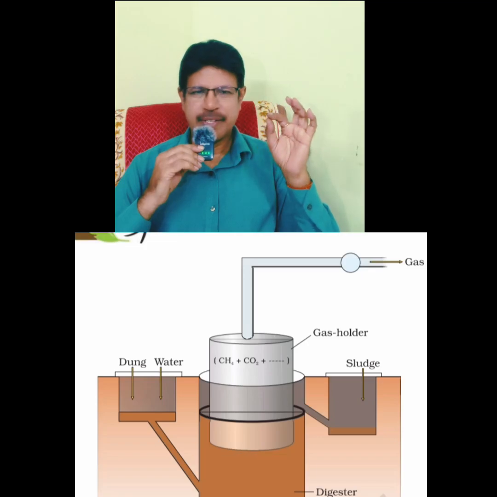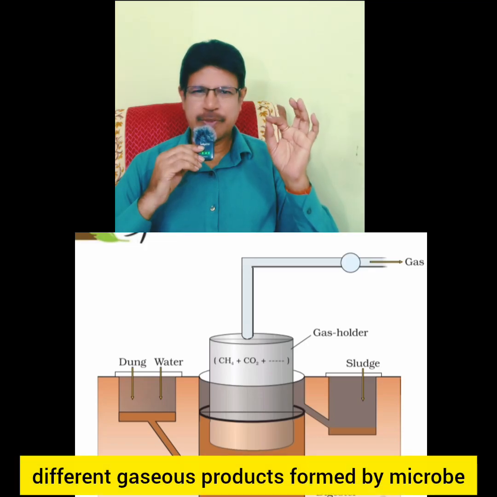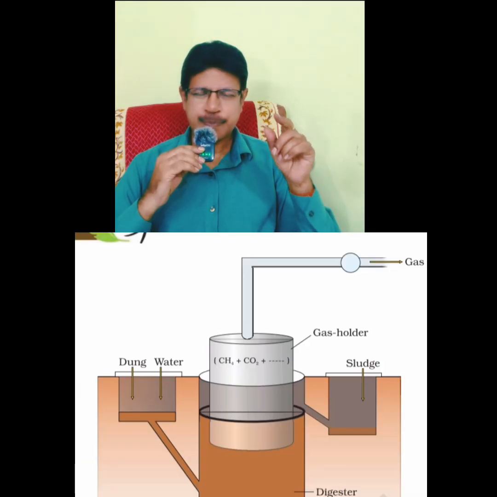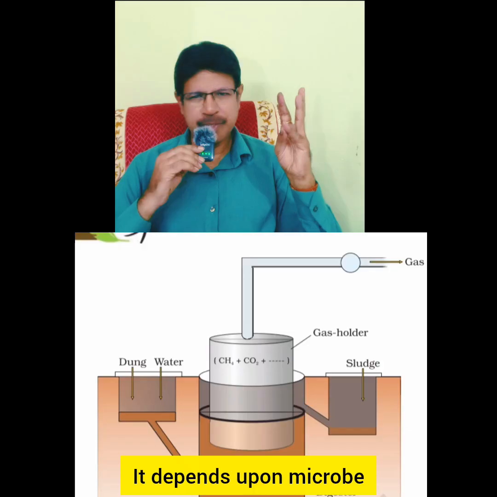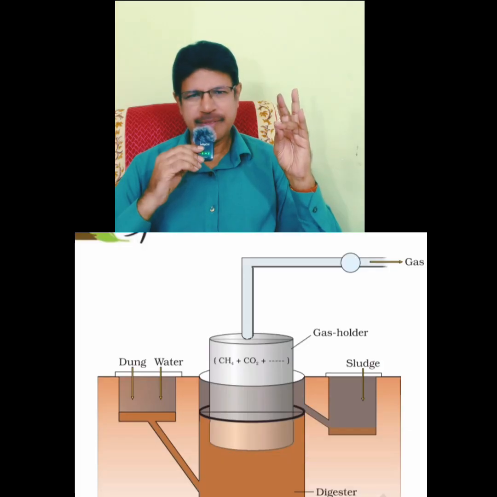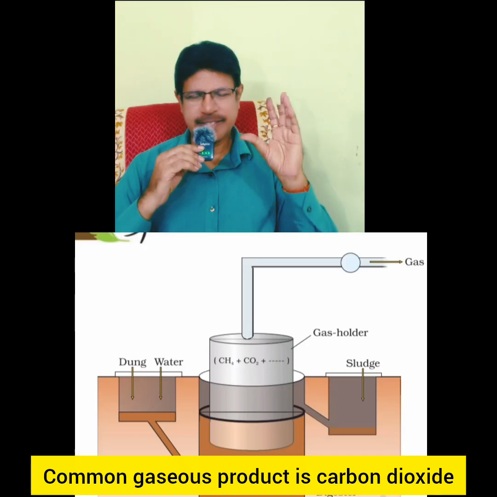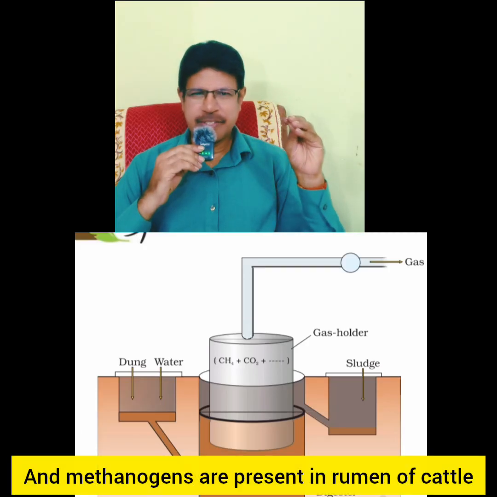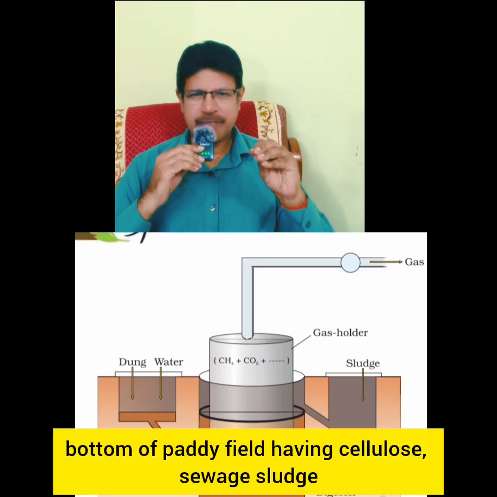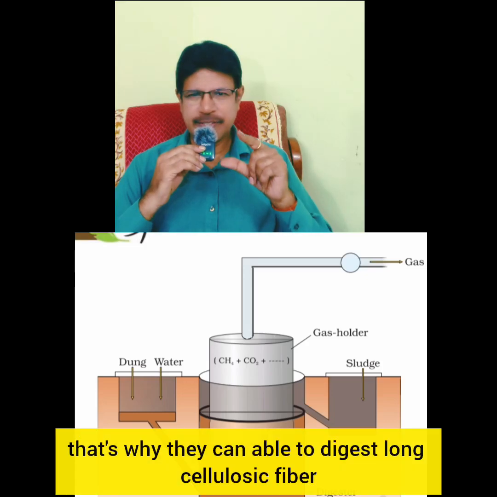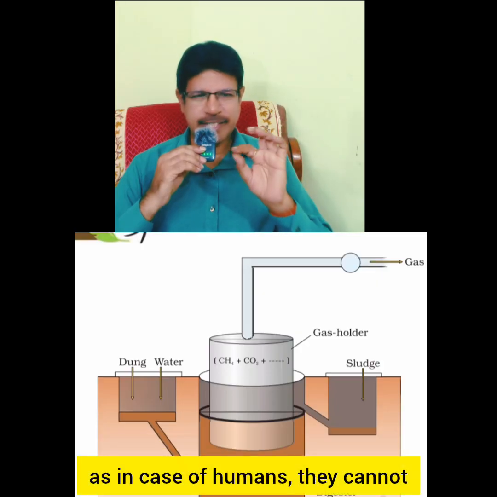So, different gas products are formed by microbes during growth and metabolism, that is one point. It depends upon the microbe and the type of organic matter, that is the substrate utilized. The common gas product is carbon dioxide. And methanogens are present in the rumen of cattle, the bottom of paddy fields having cellulose, and sewage sludge. The rumen of cattle has a symbiotic association, that's why they are able to digest long cellulosic fiber, while humans cannot.